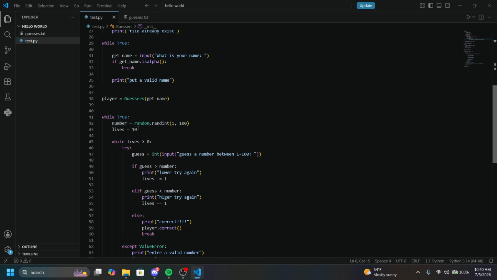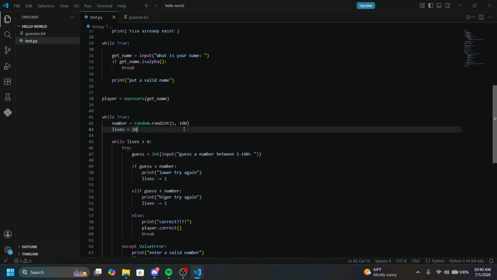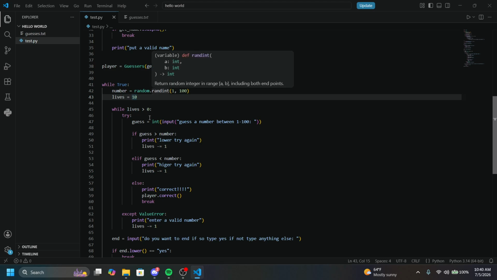Number is going to be a random number between 1 and 100. That's what the import random was. So I can do random.randint, which would be a whole number between 1 and 100. They'll have 10 lives, and while lives is greater than 0, so they have 10 tries, they have to guess a number between 1 through 100.